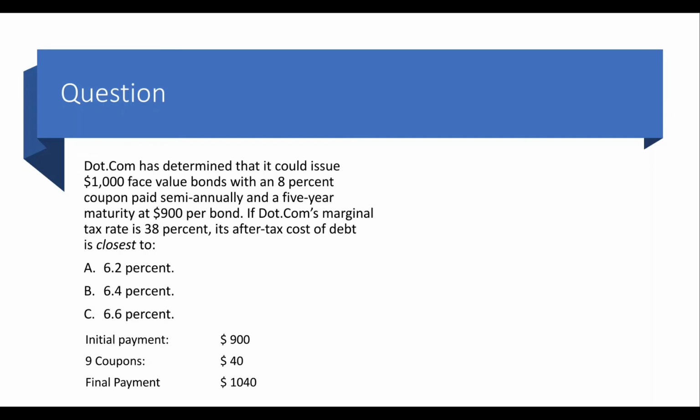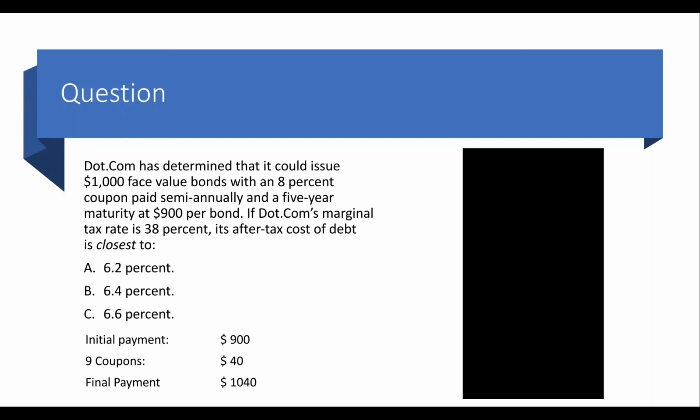Now the second step is using the IRR computed in the previous step, which is semi-annual, we annualize the same. And finally, the last step, we calculate the cost of debt by adjusting the same for tax effect. We'll do all these steps on our financial calculators very quickly. You have only 1.5 minutes to solve each question in the paper. So here's how we do it on our calculators.